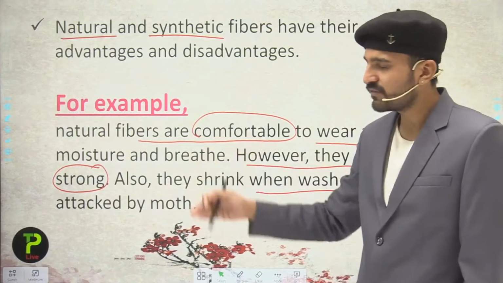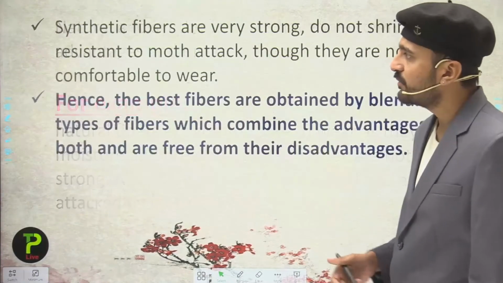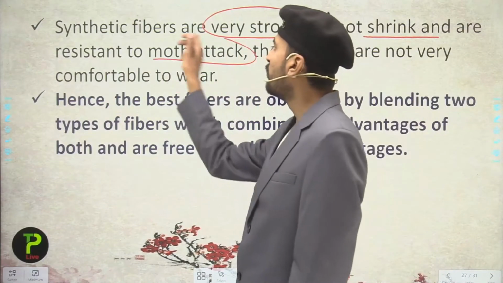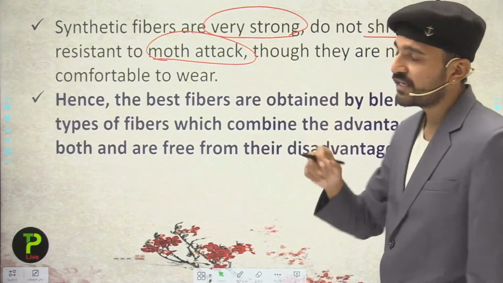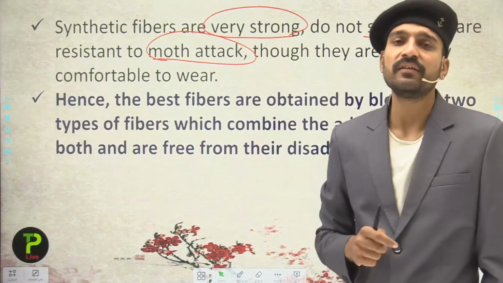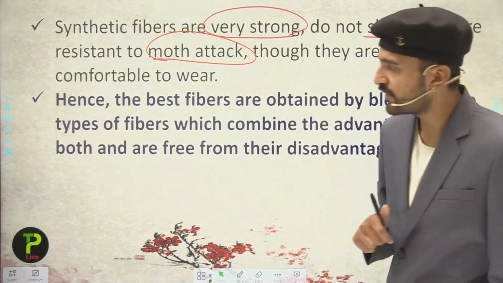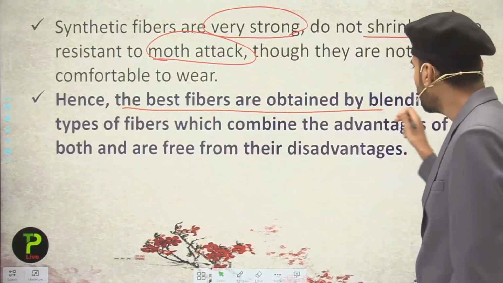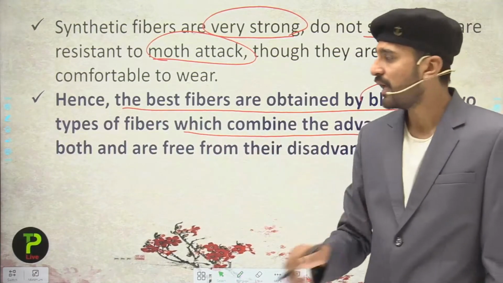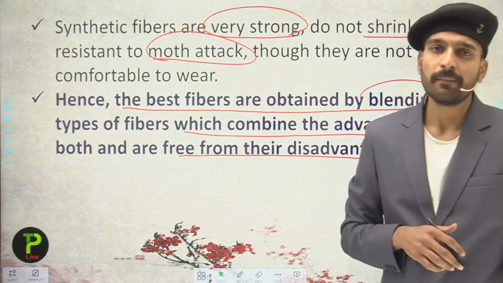These are some of the advantages and disadvantages of the natural fibers. And when we see the synthetic fibers, they are very strong. They do not shrink and are resistant to moth attack, though they are not very comfortable to wear. So when we make blended fibers from natural and synthetic fibers, we get the advantages of both and remove the disadvantages. Hence, the best fibers are obtained by blending the two types of fibers, which combine the advantages of both and are free from their disadvantages. So students, this was all about the blended fibers.